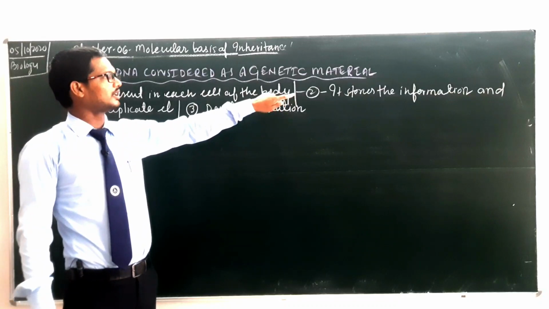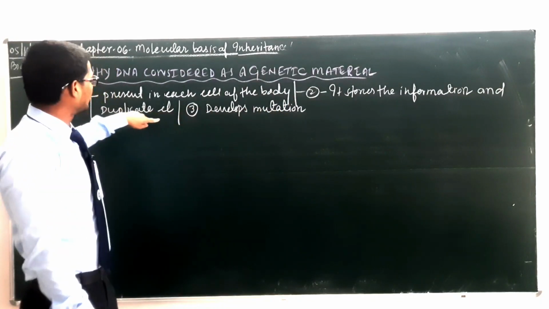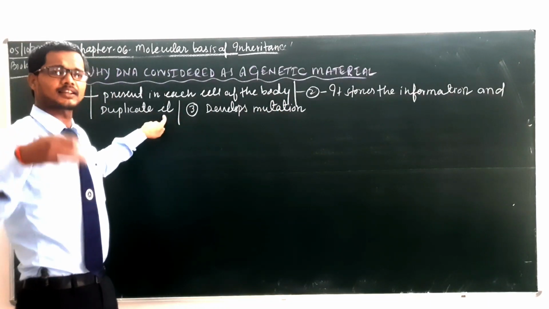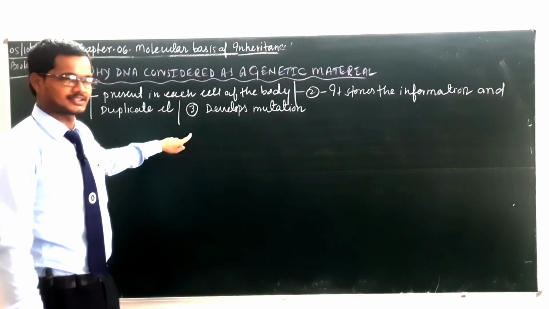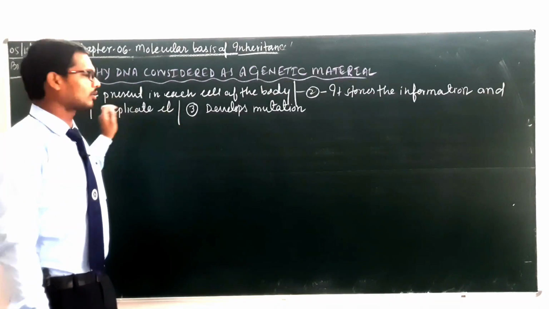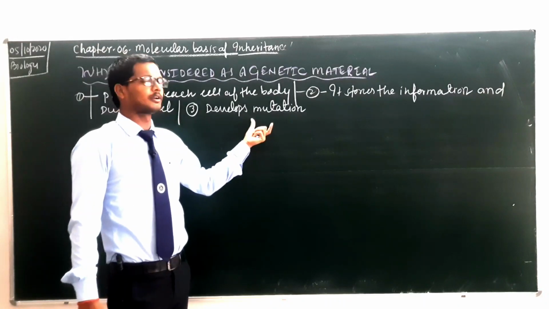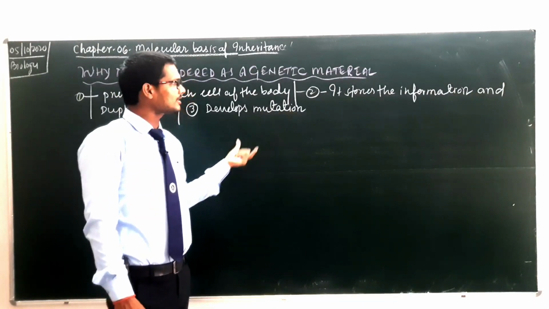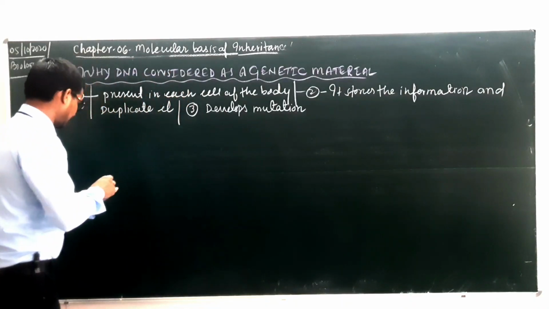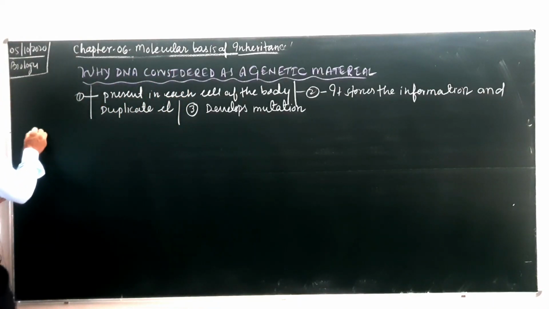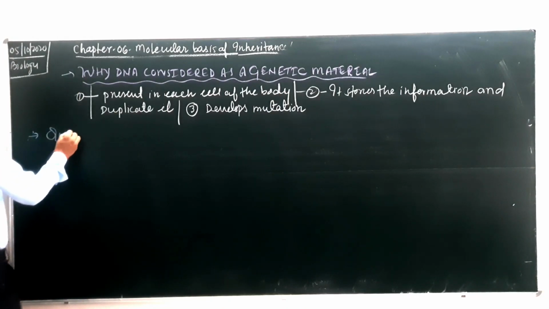It stores the genetic information, and it has the capacity of duplication, of making its own copy. It also develops mutation. So all these are the features of DNA that make it a genetic material. Now we will discuss the next topic, the quantity of DNA.